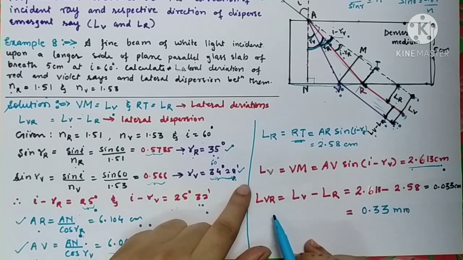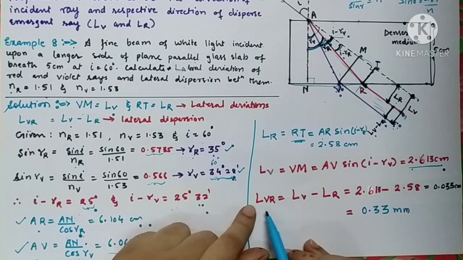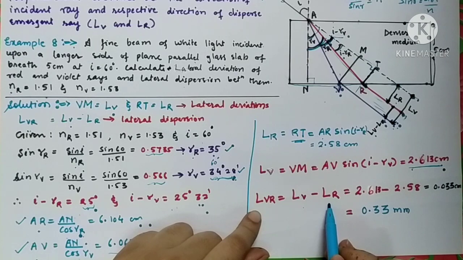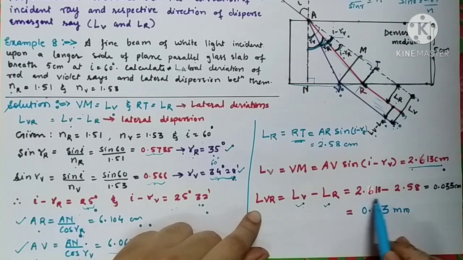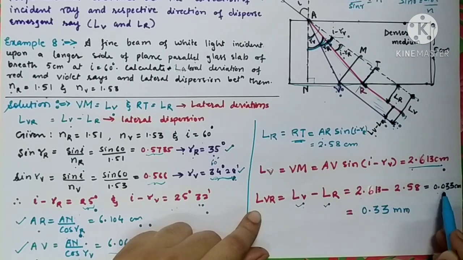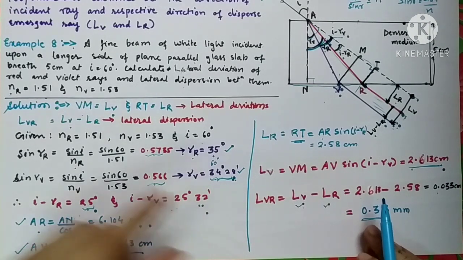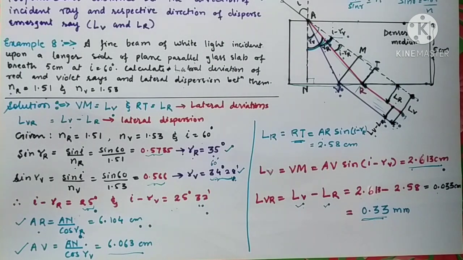Hence, the lateral dispersion LVR is LV minus LR. Substitute the value of LV and LR. You are going to get 0.033 centimeter, and convert it into meter. You are going to get 0.33 mm. So in this way the problem will be solved. In the next lecture we are going to study the dispersion from prism. Let's stop here.